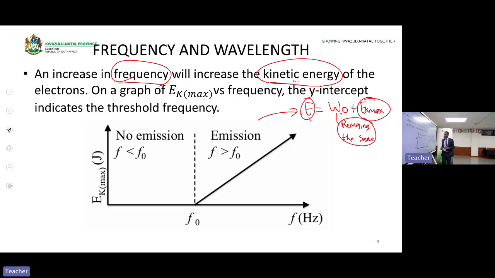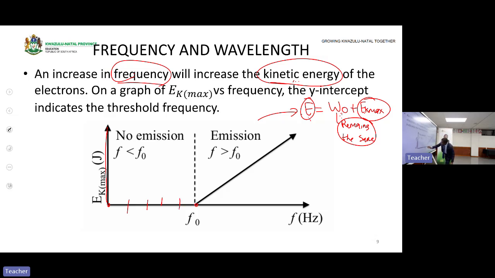Okay, let's look at the graphical representation of it. Here we have EK max against frequency. We start if the frequency is 0. This means it is less than the required frequency, which is the threshold frequency. Here, still less than.